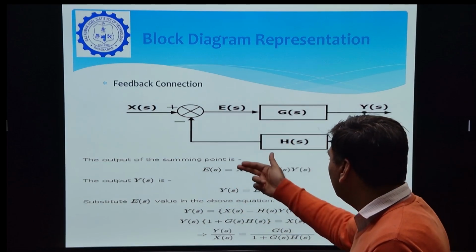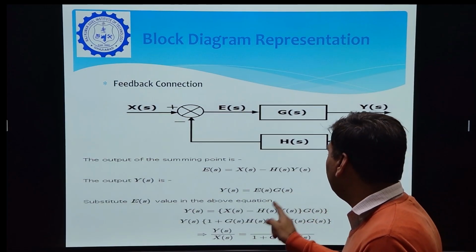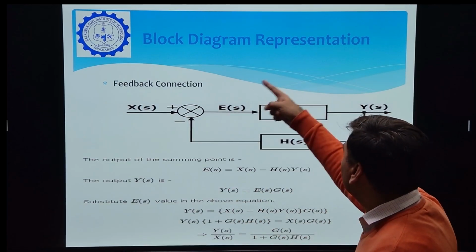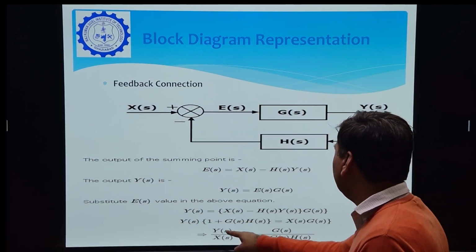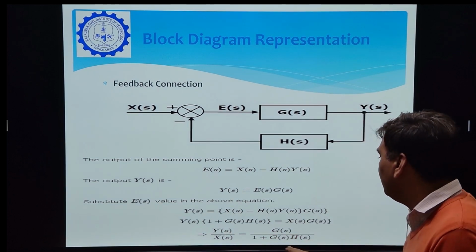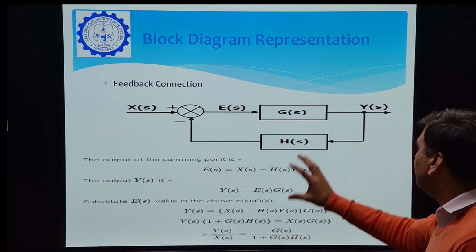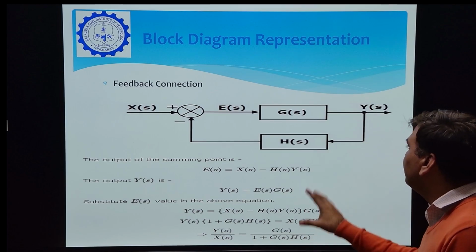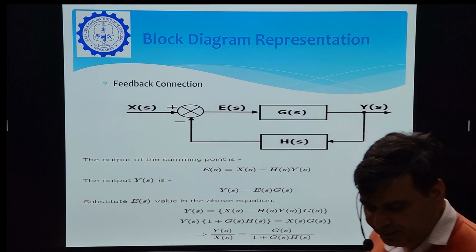Now putting the value of E(s) into this equation, we can get the final transfer function of this feedback connection. Y(s) upon X(s) is equal to G(s) upon 1 plus G(s) into H(s). This is the final transfer function of the system having feedback.